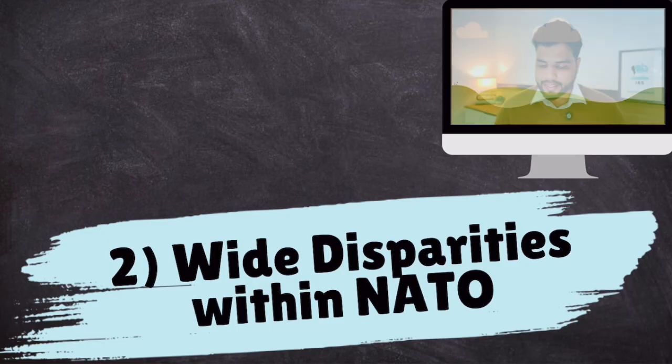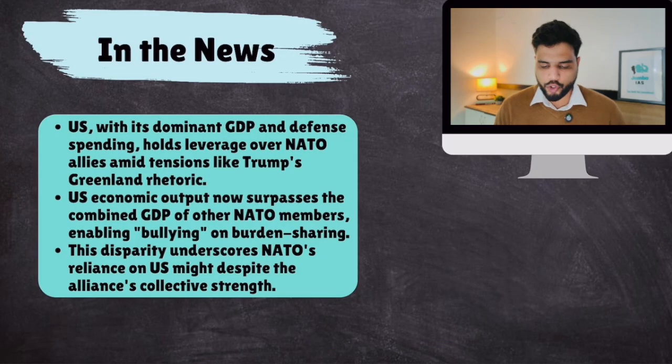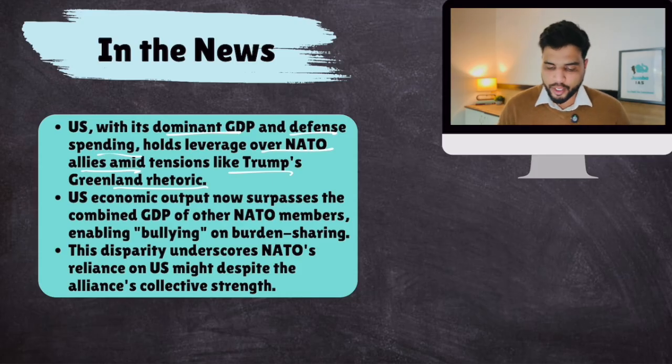Now, why? Let's investigate this. We'll get to know more information about NATO. So let's talk about this: why disparities within NATO? The USA, with its dominant GDP and defense spending, holds leverage over NATO allies amid tensions like Trump's Greenland rhetoric. USA holds a lot of leverage, and that is why it can bully NATO allies.